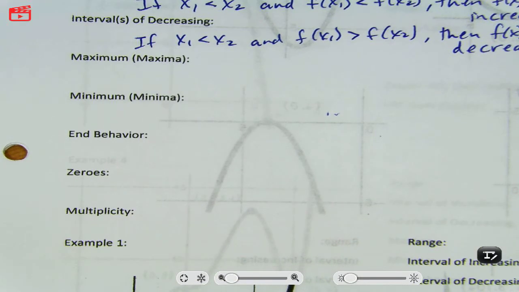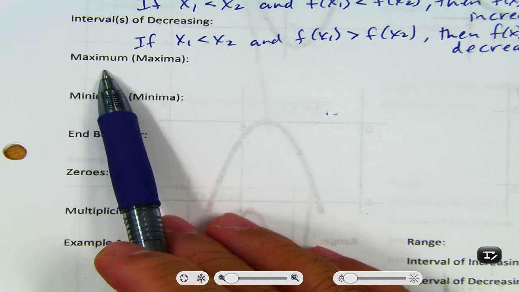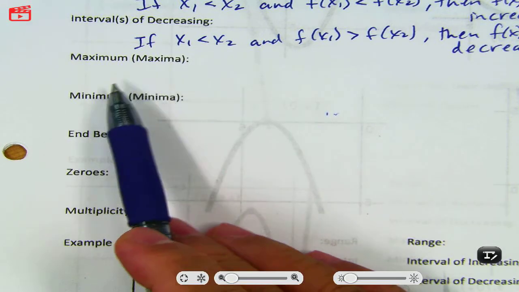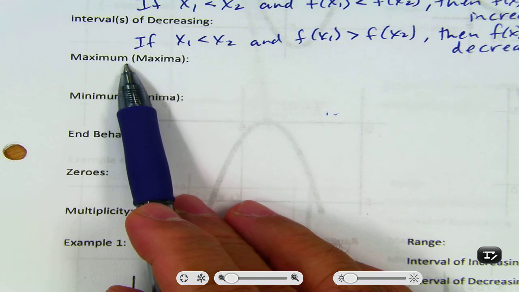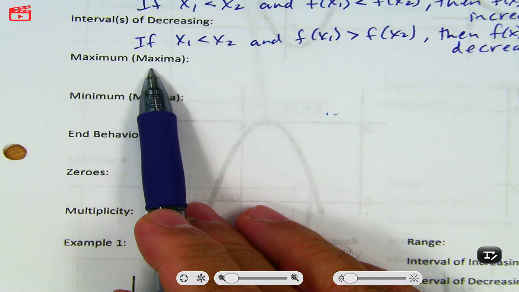So now we're looking at what are called maximum or maxima. This is the plural form of maximum. So I'll write maxima when I mean more than one. It's not wrong. I'm not going to point it out to you if you put an S on there and call it maximums. Okay, I'll get over it. I might point and laugh at you, but that's about it.